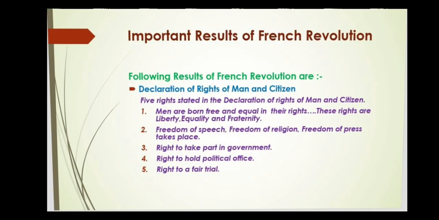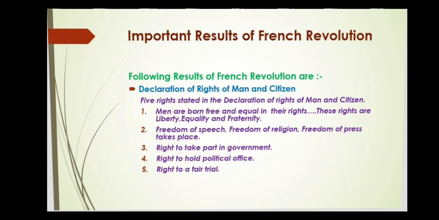Following are the results of the French Revolution. Declaration of Rights of Man and Citizen. Five rights stated in the Declaration of Rights of Man and Citizen. First, men are born free and equal in their rights. These rights are liberty, equality, and fraternity. Second, freedom of speech, freedom of religion, freedom of press.